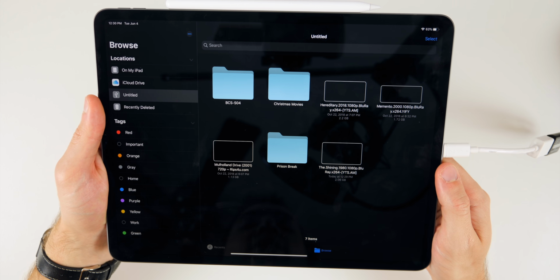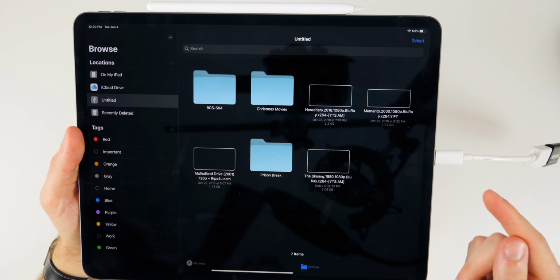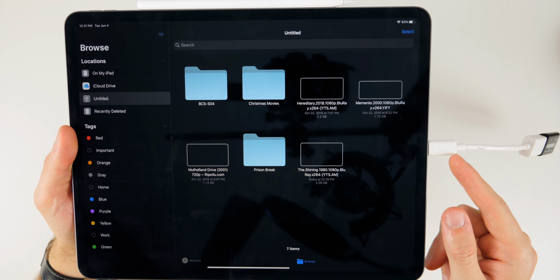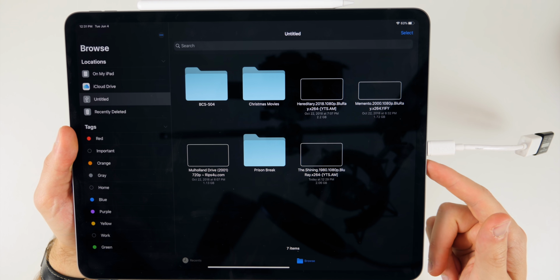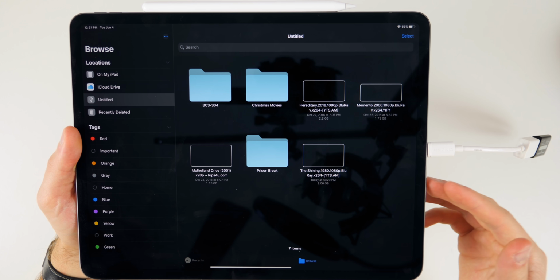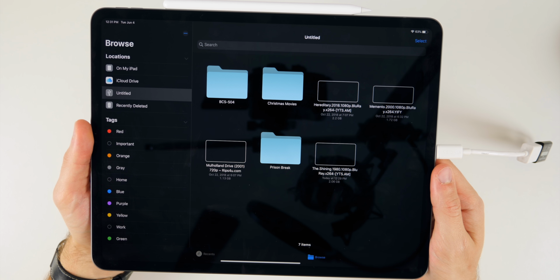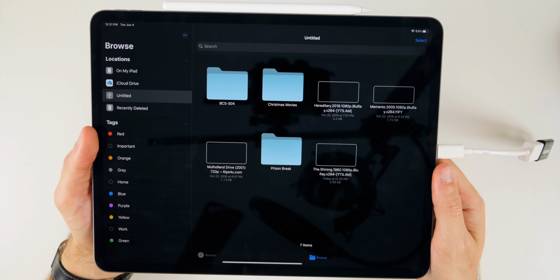This is a quick and easy way to do so. Another thing I wanted to note is that if you have a camera that uses USB-C to plug into your computer, you can actually plug in your camera straight to your iPad and take all the contents, like all your pictures and videos from that camera, straight to the iPad.